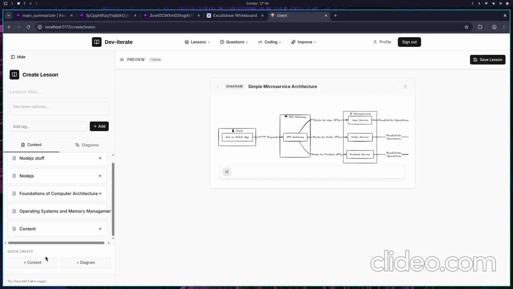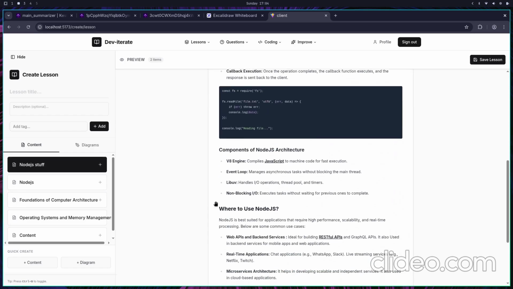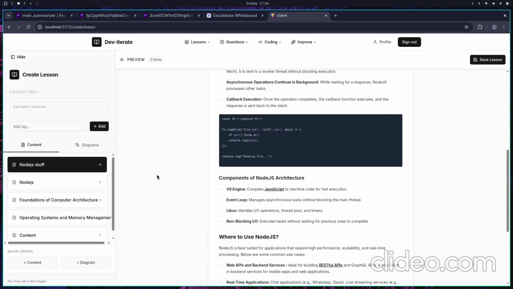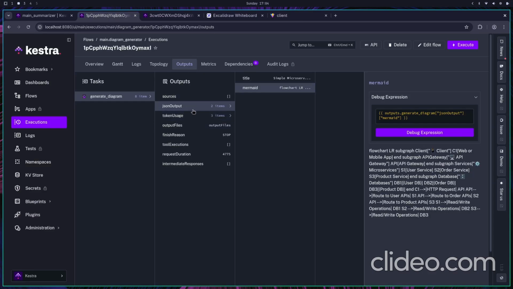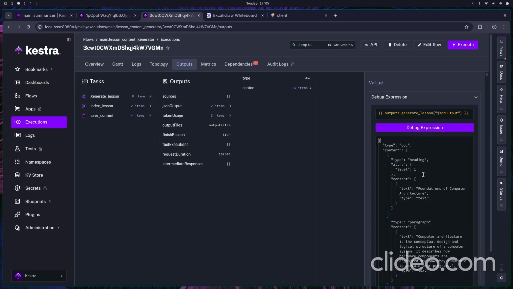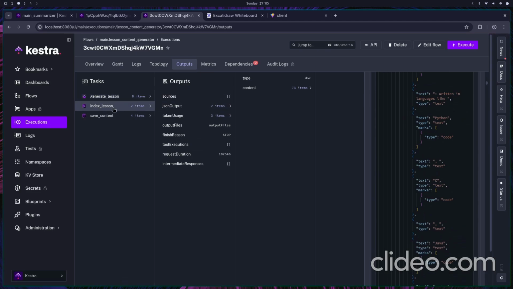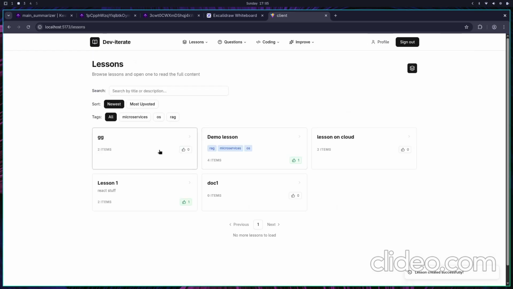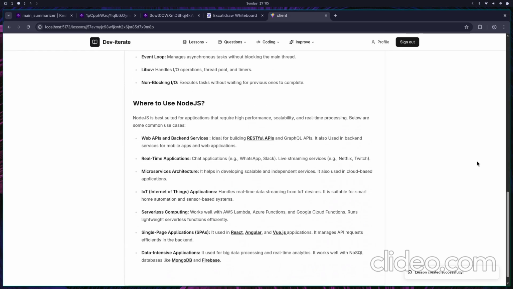And so we've got a similar flow for content as well, but the content generation generally takes a lot of time as there are a lot of inputs involved. So I would just show a pre-executed flow for it, where we essentially generate the lesson, which is again a JSON representation which is taken by the TipTap editor. We index the lesson and then we save it back to the database. And if we want to create this lesson, say GG, we can see that the lesson is being created.